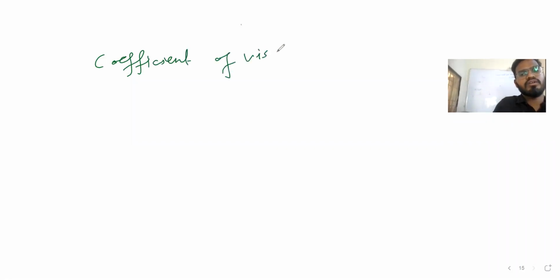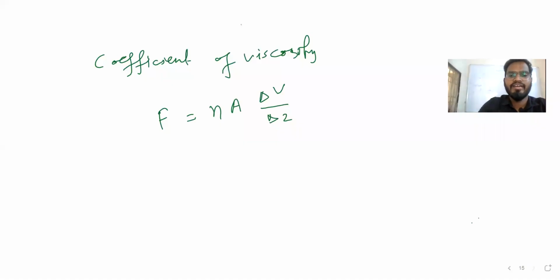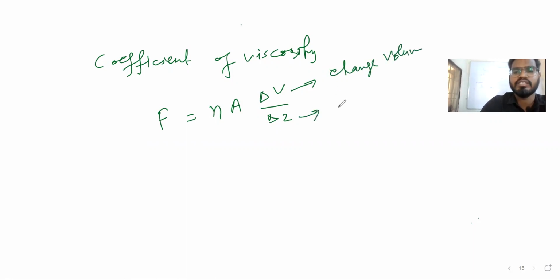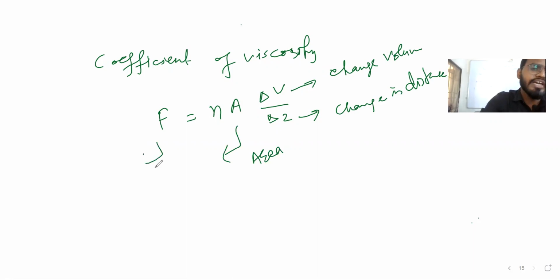Now let's see next some coefficient of viscosity. Coefficient of viscosity, if you will see, then we can say the formula is what here? F is equal to eta A delta V by delta Z. Delta V is what? Change in velocity. And delta Z is what? Change in distance, right? A is what here? Area. F is what here, guys? Force. And coefficient of viscosity is what? Eta. That is what we want to find.